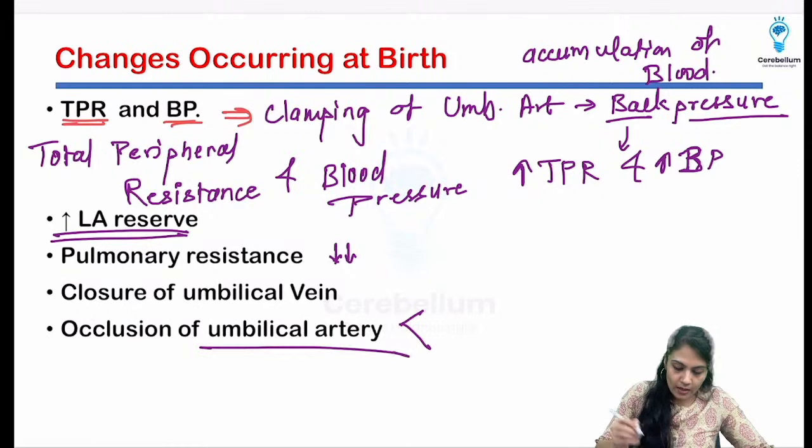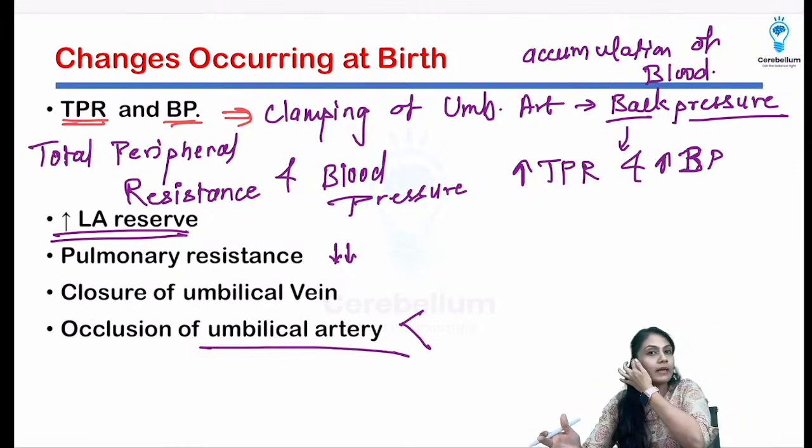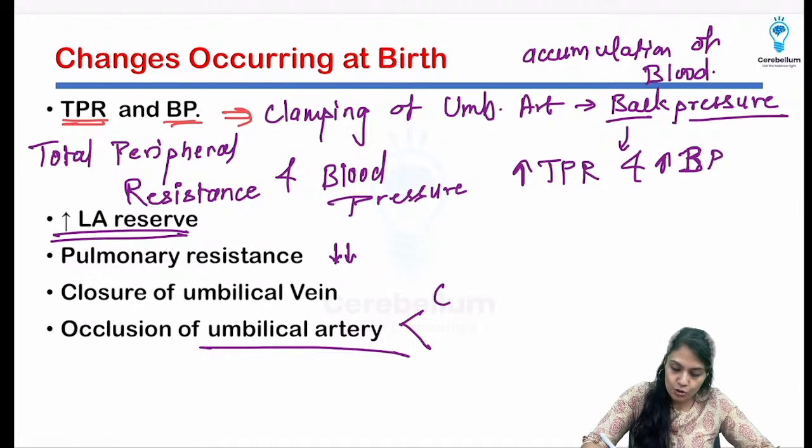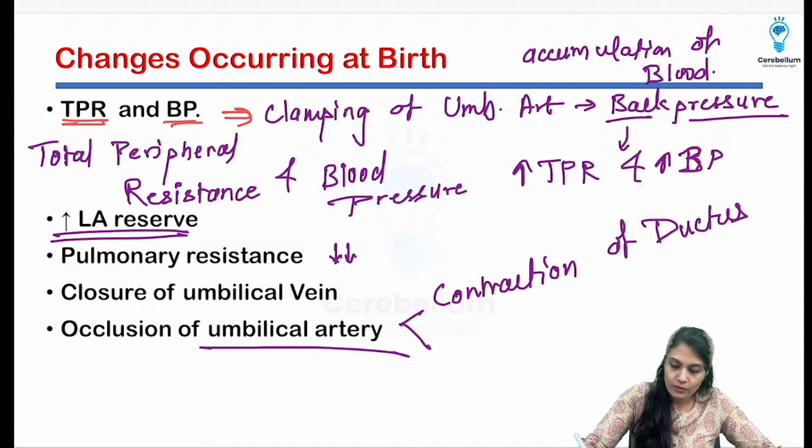So by occluding the umbilical artery, there will be constriction or contraction of the ductus venosus.